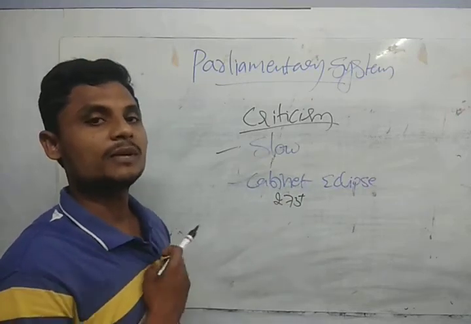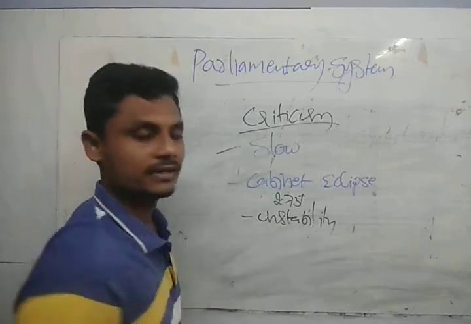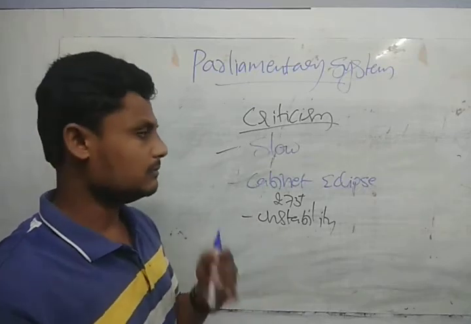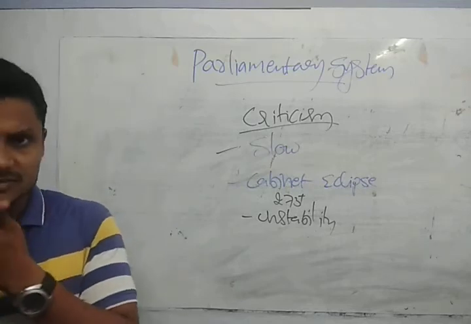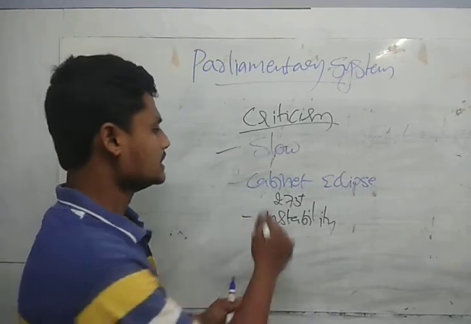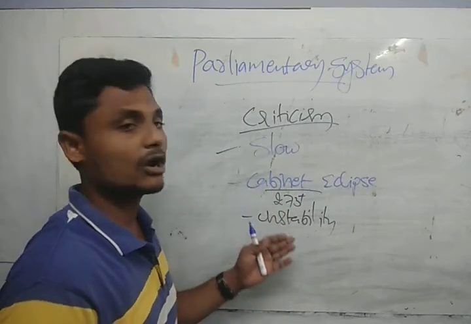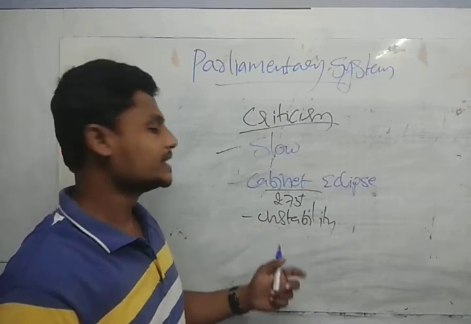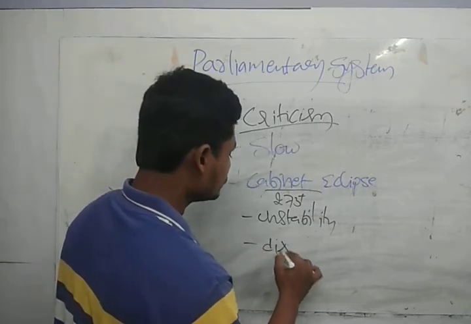So again, the coalition government will cause instability. It is an instability form of government, guys. If the coalition forms, then an unstable government will form. So cabinet eclipse means if the council of ministers falls, they go for the coalition government. It will form instability, guys. And the important point is discontinuity of